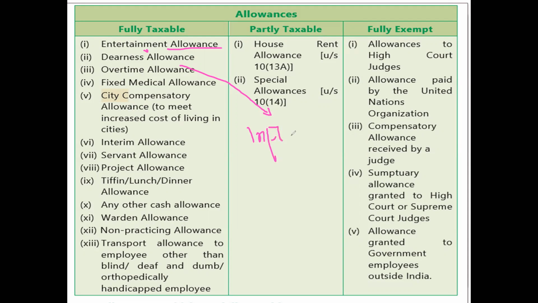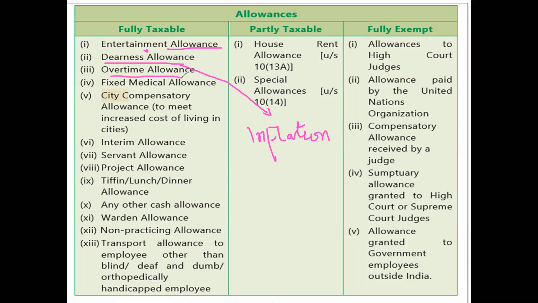Inflation is nothing but, what do you say in Hindi, there is one word, I am not able to recall it. Inflation. If prices keep rising, then salary should also rise, no? So the basic salary will remain the same, but your dearness allowance will increase. So dearness allowance is paid for inflation, to compensate the increase. Like tomatoes, the price of tomatoes went from 50 rupees to 100 rupees, so your living expenses have also increased. Your day-to-day expenses have increased. To compensate that, the company is going to pay you dearness allowance.